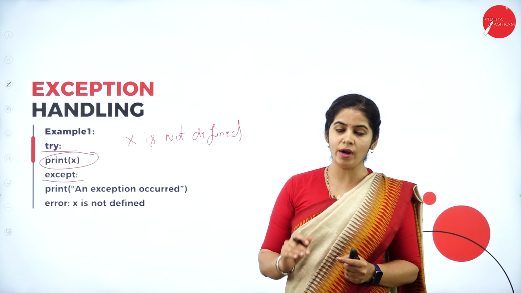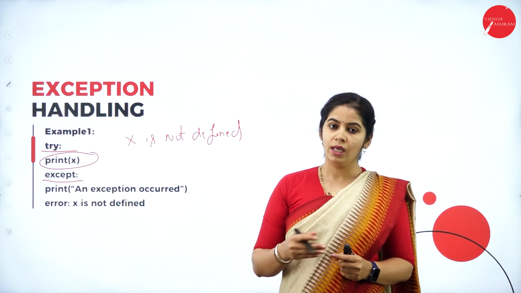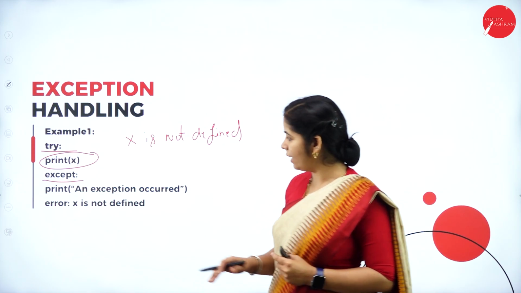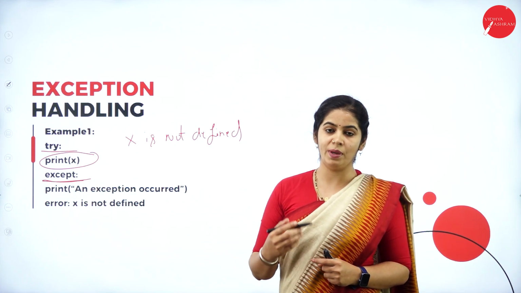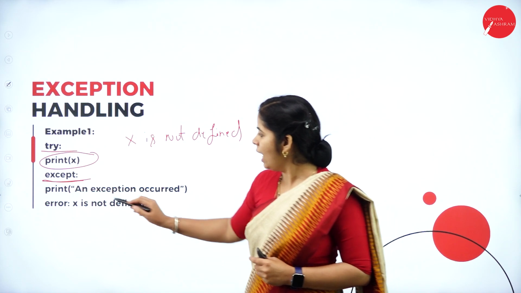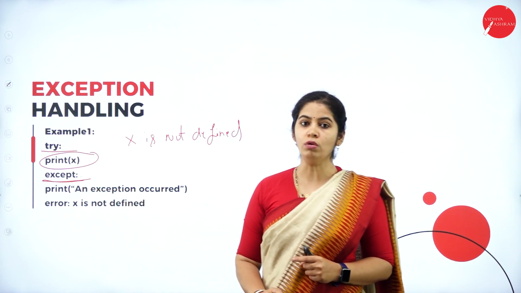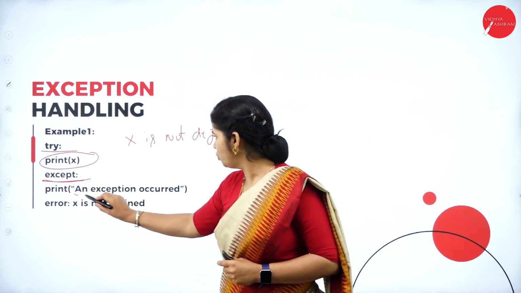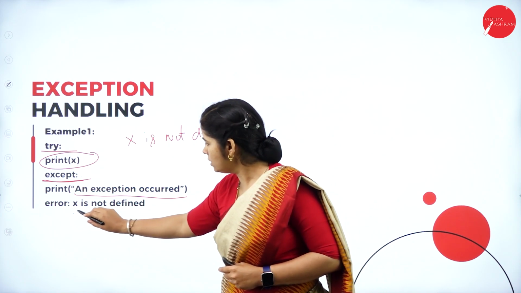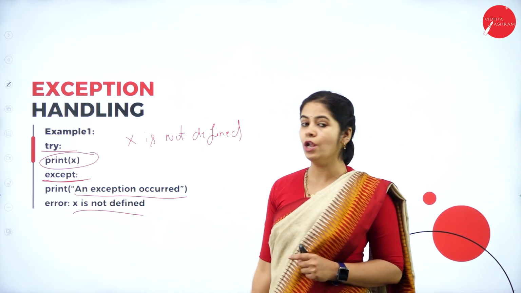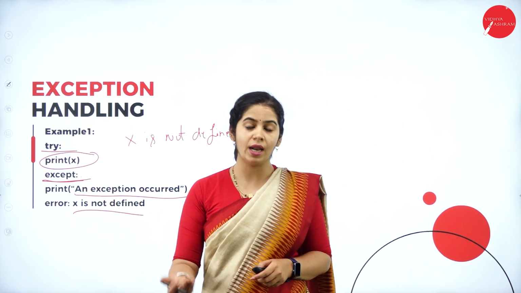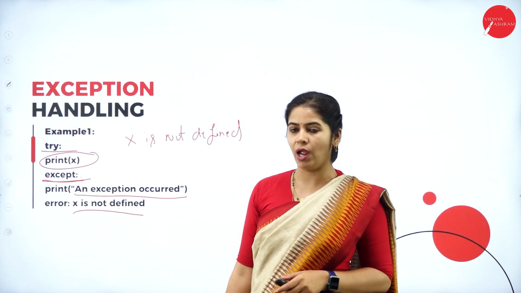At that time, what will it print? It will say there is an error. Who is going to say that there is an error? The value has to be initialized to the variable x. The except block is going to tell you that an exception occurred: x is not defined. What is the exception? That x is not defined. That is raised by executing the try block.